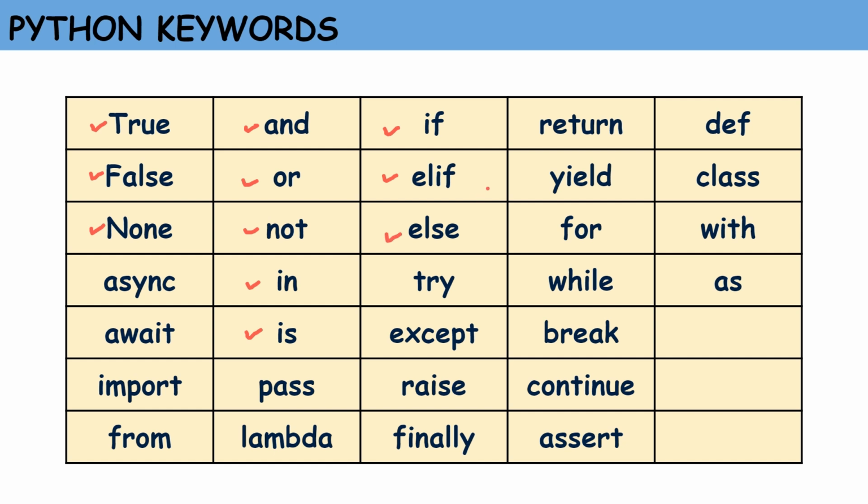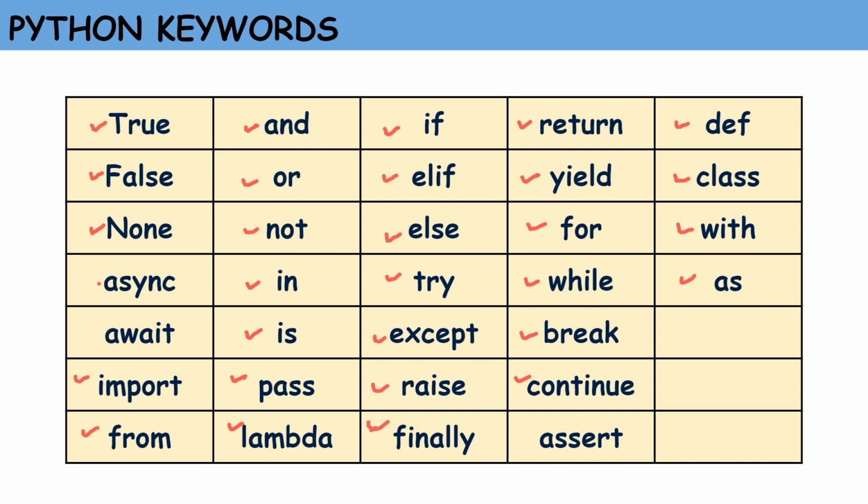Next, for, while, break, continue and else. These are used to control loop execution. Return and yield keywords are used for returning values from functions and generators. Next, def, class, with, as, pass, lambda. They are all used for defining the structure of a program. Import and from are used for importing symbols and modules in Python. Try, except, raise, finally, assert are used for handling exceptions in a Python program.